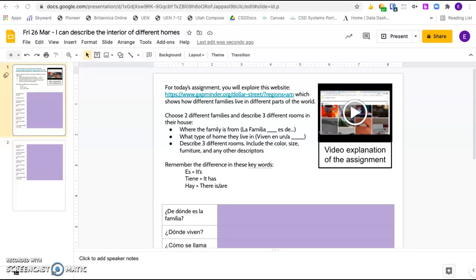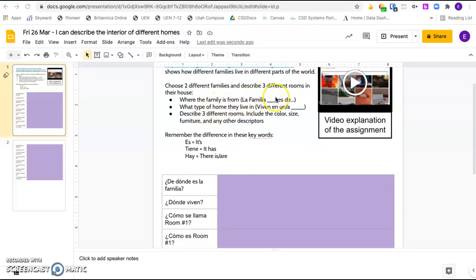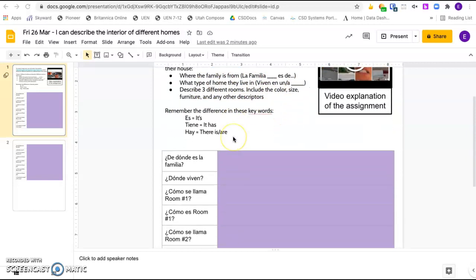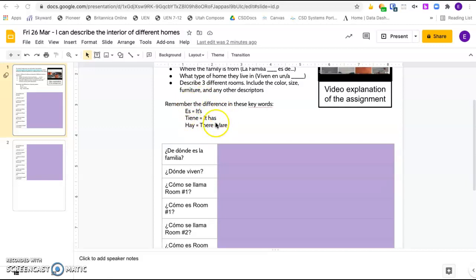Okay, today's assignment is a lot like last Friday's assignment. If you did that one, you'll explore this website, Gapminder, and it shows how different families live in different parts of the world. Last week you chose 3 families. This time you'll choose only 2 families, but you did get to describe 3 rooms in their house. And so there's some sentence frames up here. There's also some reminder of keywords here.